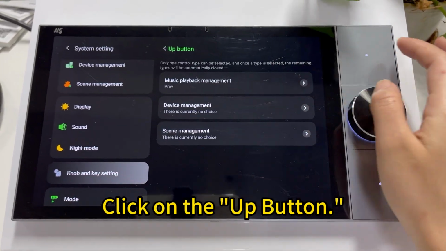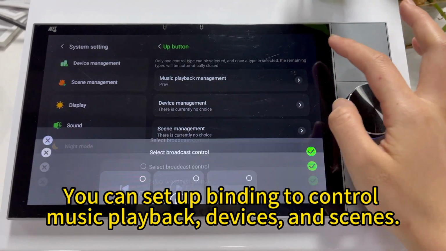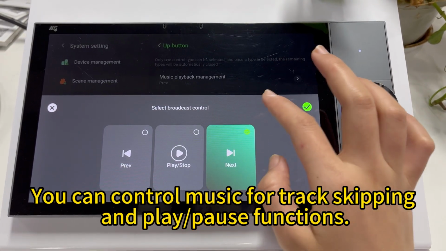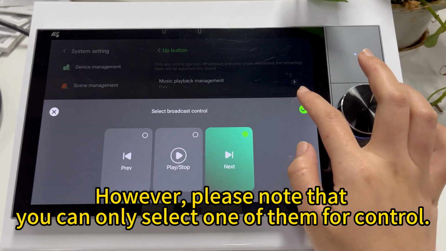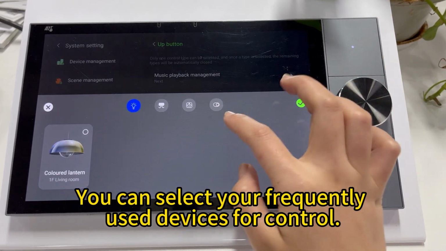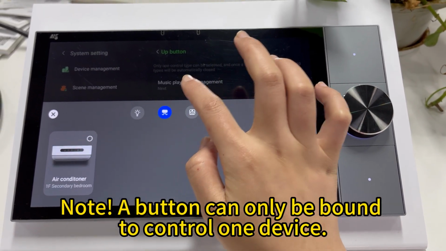Click on the up button. You can set up binding to control music playback, devices, and scenes. You can control music for track skipping and play pause functions. However, please note that you can only select one of them for control. You can select your frequently used devices for control. Note, a button can only be bound to control one device.